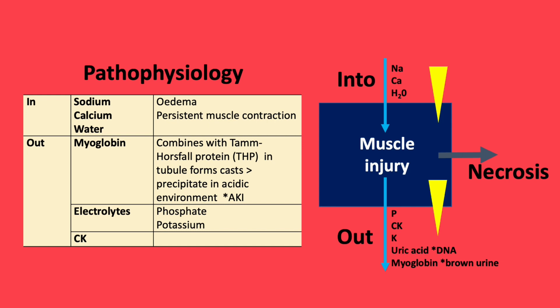Myoglobin moves to the kidney and binds within the tubules to Tamm-Horsfall protein to form casts. These casts precipitate and block the tubule and therefore lead to a reduction in renal function and thus acute kidney injury. This increases under acidic urine conditions.